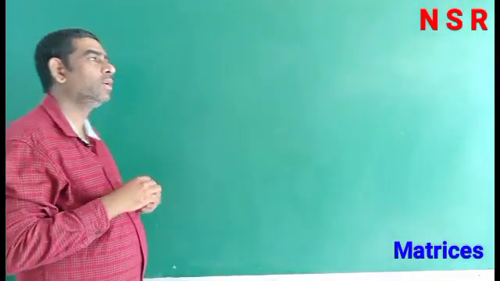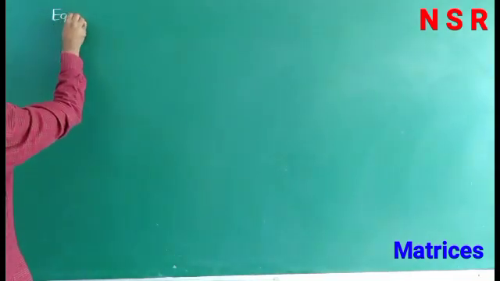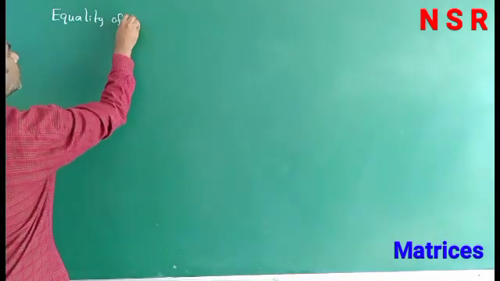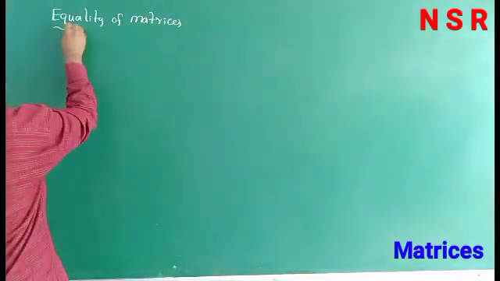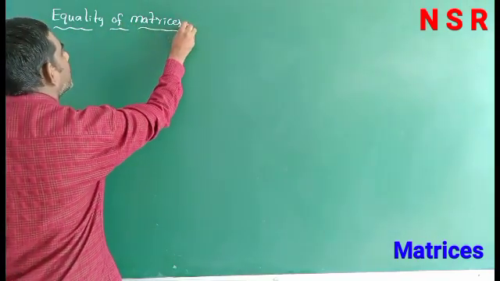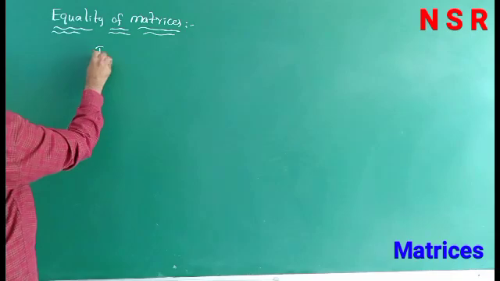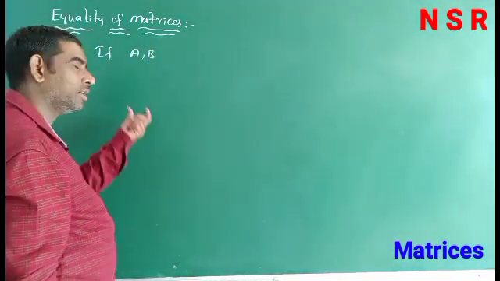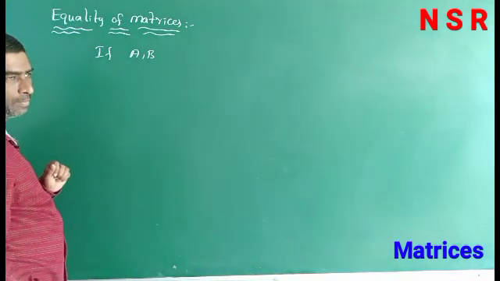So, next, equality of matrices. When two matrices are equal: suppose A, B are two matrices and are said to be equal matrices, then their order is the same.